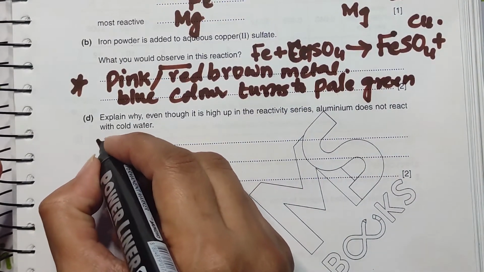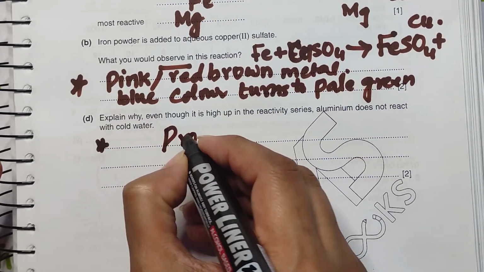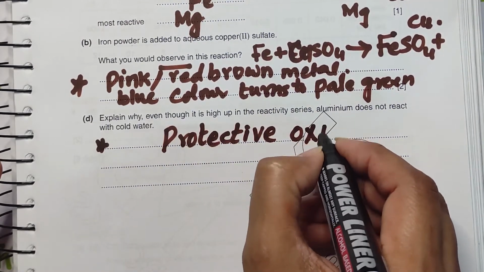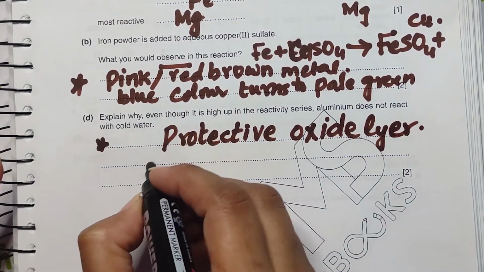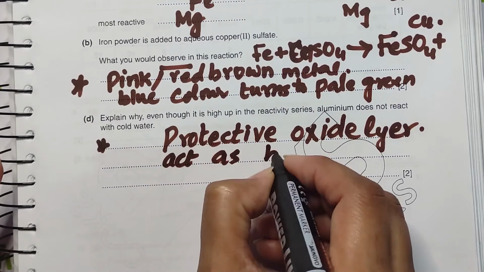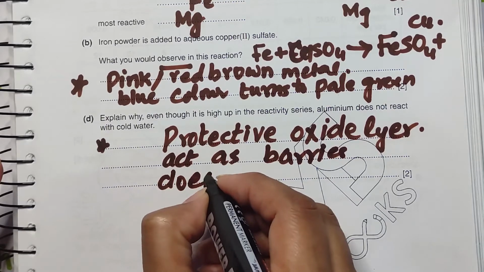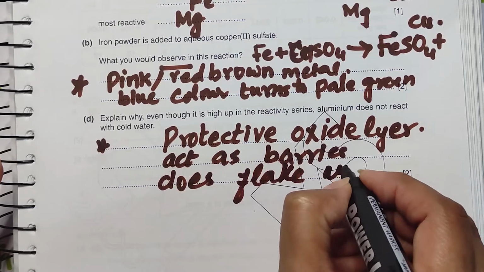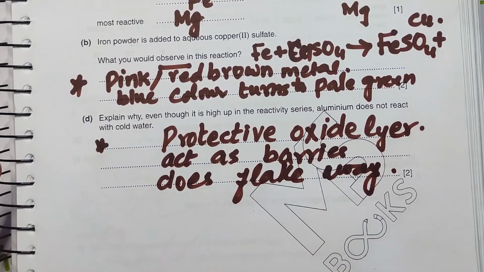Because aluminium forms a protective oxide layer, which cannot flake away, which acts as a barrier. So it is not going to react with water, it is non-porous.